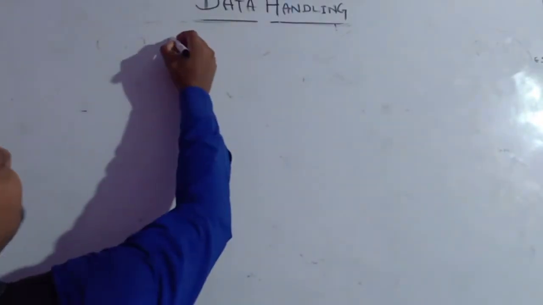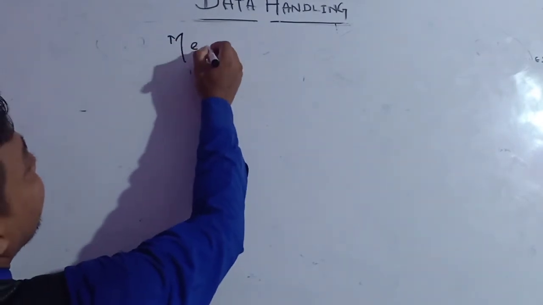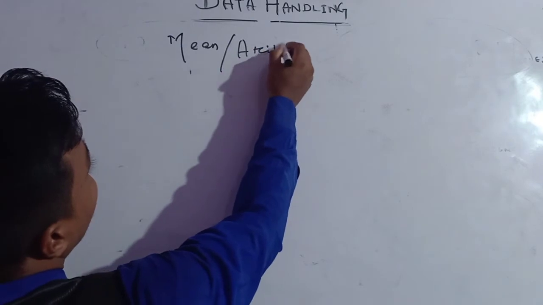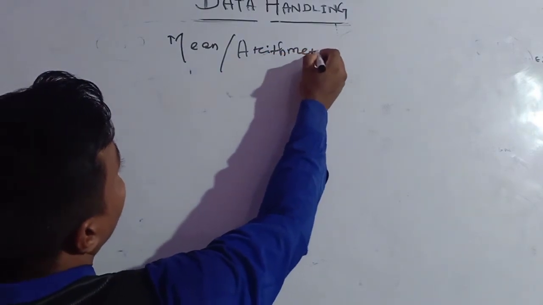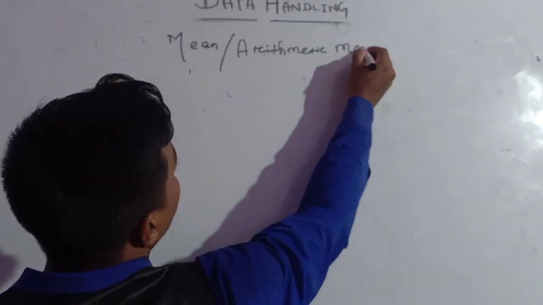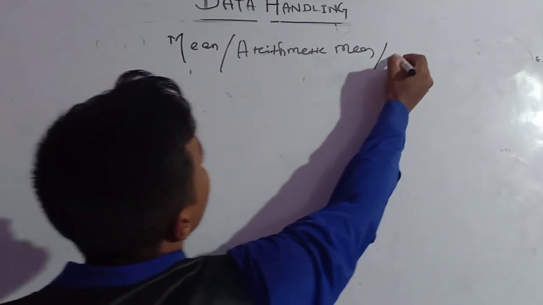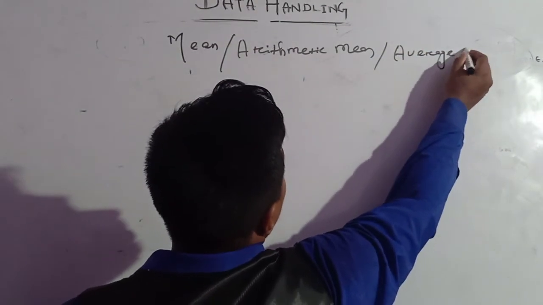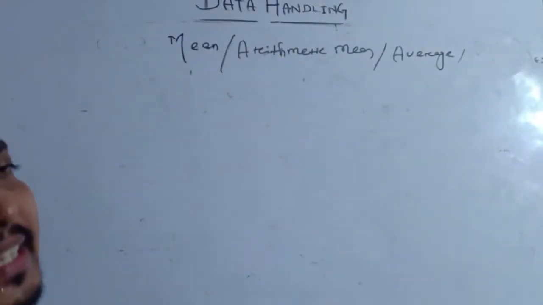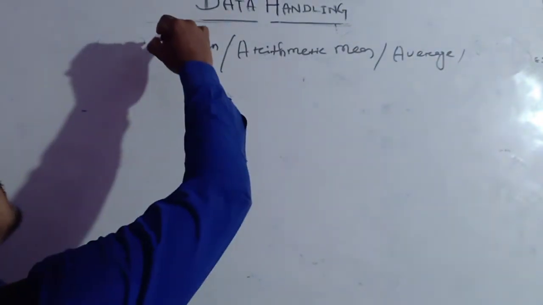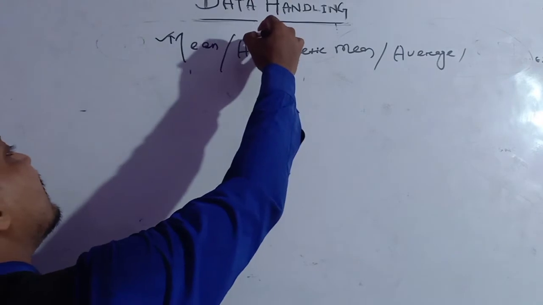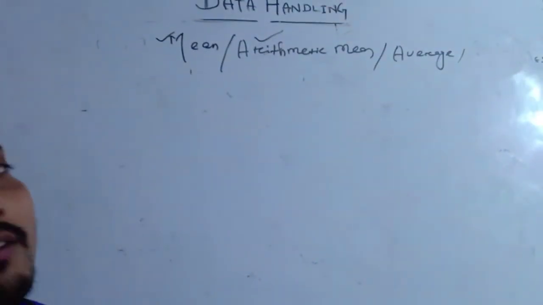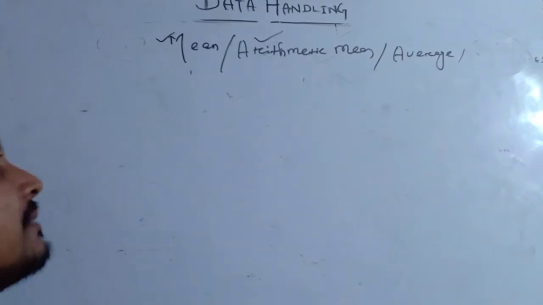Remember, mean is also the same as the arithmetic mean. The arithmetic mean is also called the average, or the average mean. So in another word, mean is called the arithmetic mean, and it is also called your average.